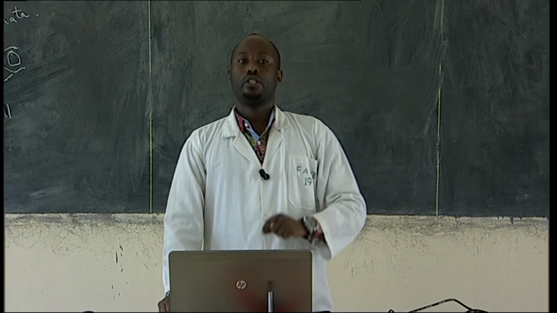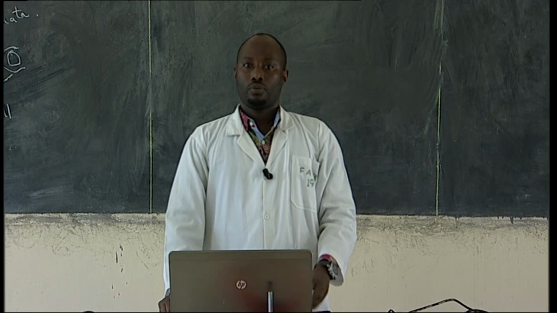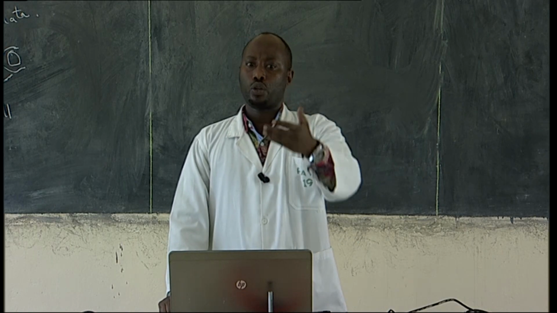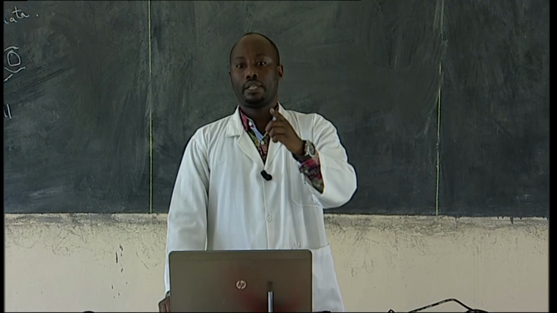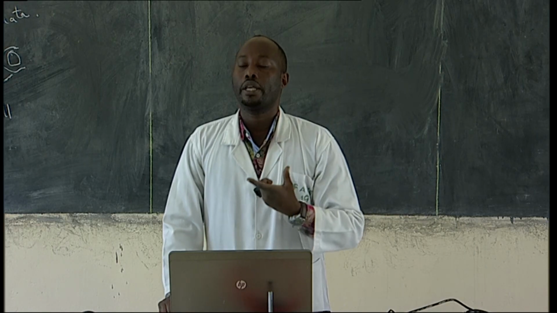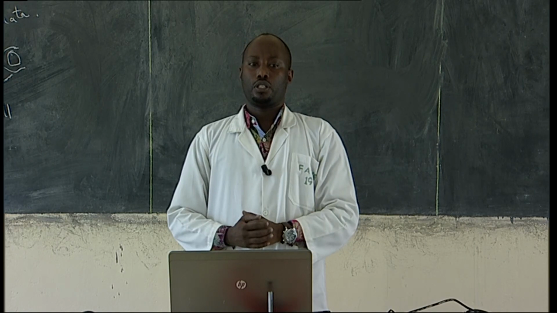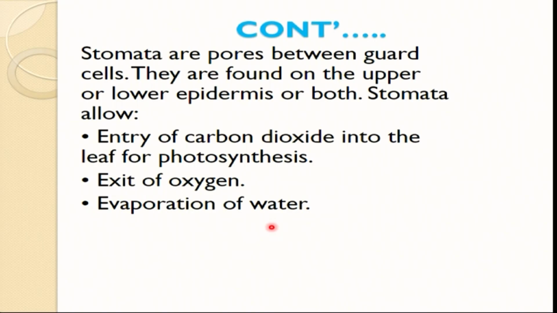Stomata are the entry. What do stomata do? We have to understand the function of a stomata. One of the functions of stomata is the entry of carbon dioxide into the leaf during the process of photosynthesis, because carbon dioxide, as we talked about, is a raw material for photosynthesis.